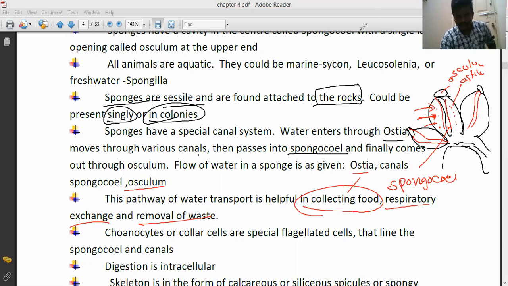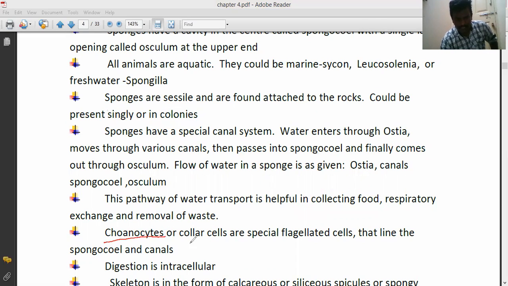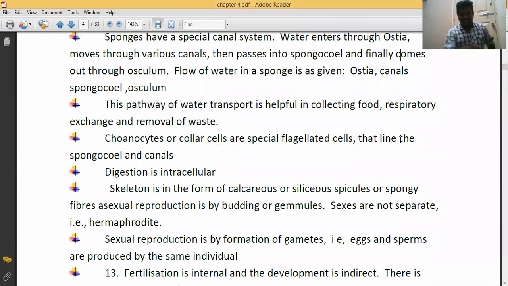Choanocytes or collar cells are special flagellated cells that line the spongocoel and canals inside the sponges. Generally, digestion is intracellular. Intracellular digestion means the digestion takes place inside the cells.